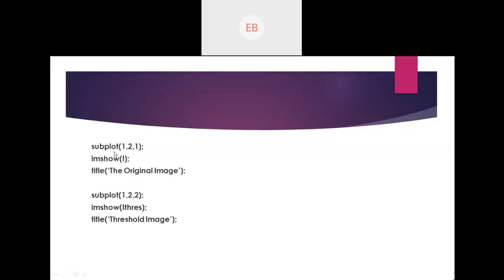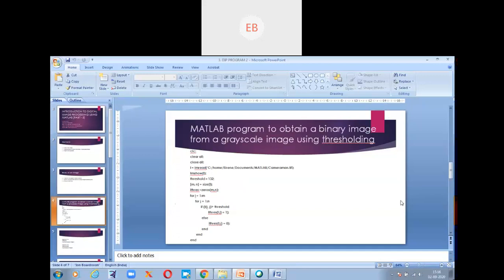Same, very simple. Again, you use the subplot function. Why are we using the subplot function? In order to display the original as well as the threshold image. So subplot 1 comma 2 comma 1, where 1 is the row number and 2 is the column number, and this one is the first image, that is the original image. Imshow is to display the first image, and subplot 1 comma 2 comma 2, this 2 here represents the second image, that is the threshold image. Okay, so simple, guys. So did you get it?